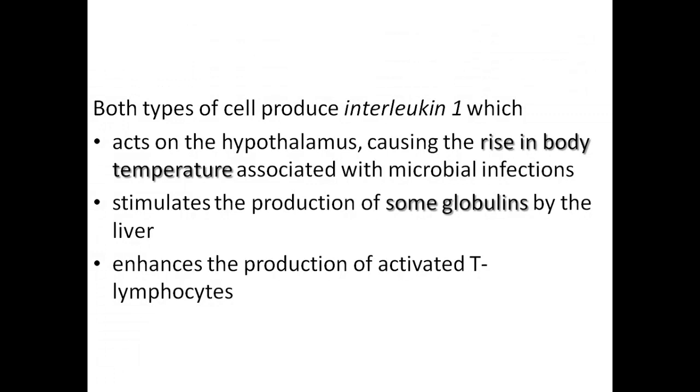So how does this interleukin 1 have an effect? Interleukin 1 released by monocytes and macrophages acts on the hypothalamus, causing the rise in body temperature associated with microbial infection. So once there is microbial infection within the body, these cells release interleukin 1, which has an effect on the hypothalamus. What will that effect be?